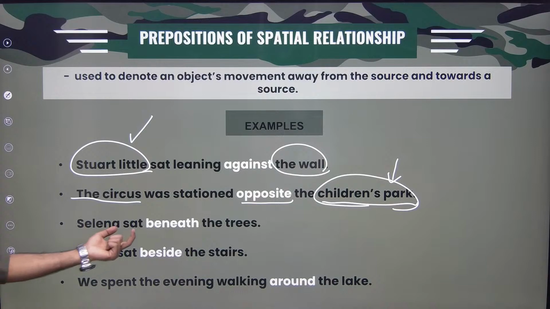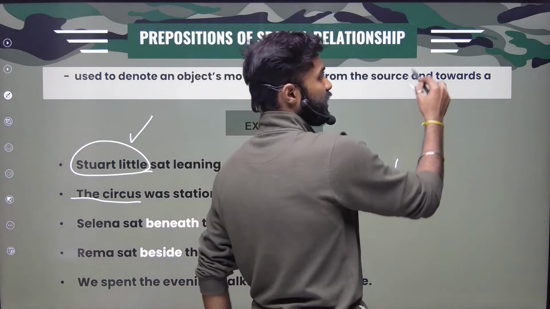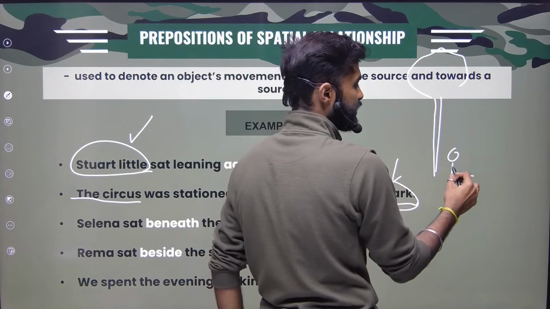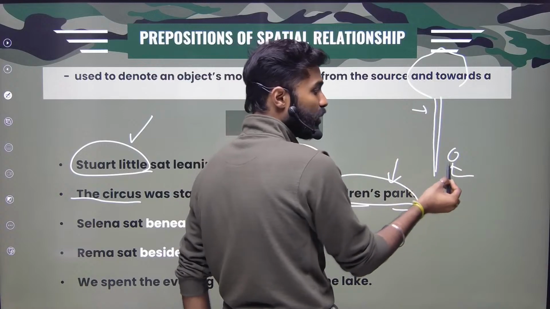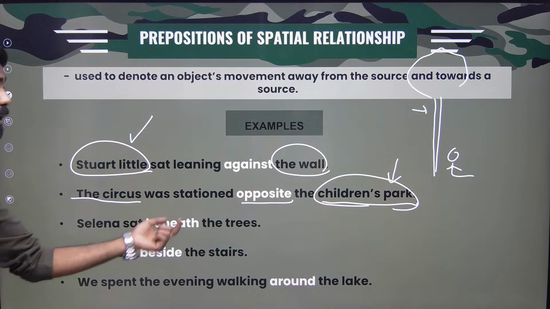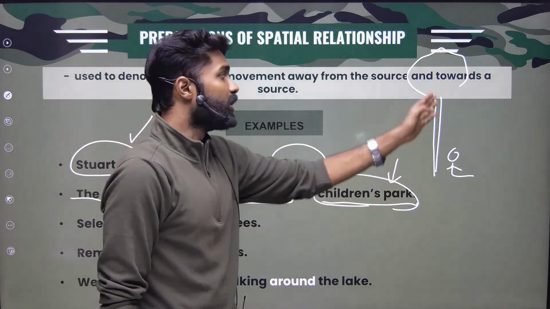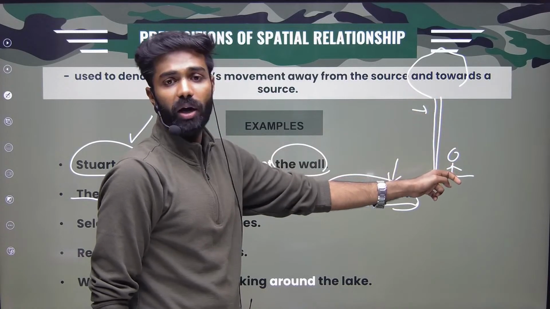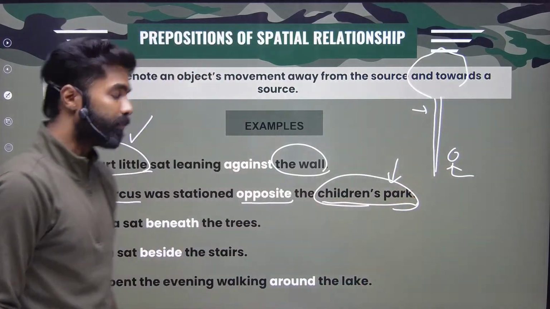Selena sat beneath the tree. For example, here is a tree and Selena is sitting. With the help of this tree, I'm telling her location or position. Where is she? Beneath means under. Beneath the tree. So with the help of this source, I'm able to identify the original source's position or location.